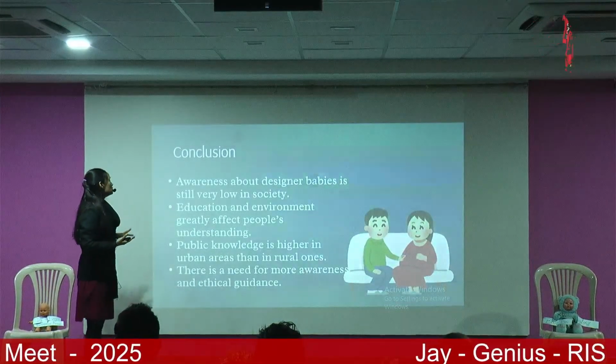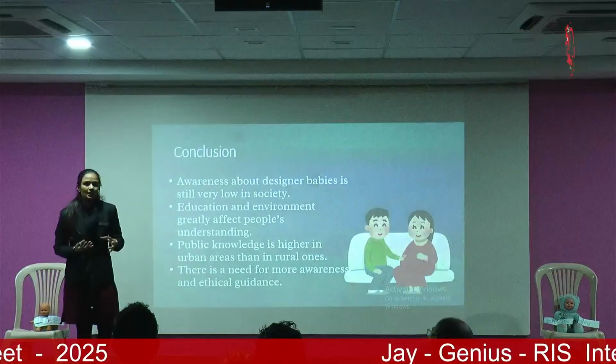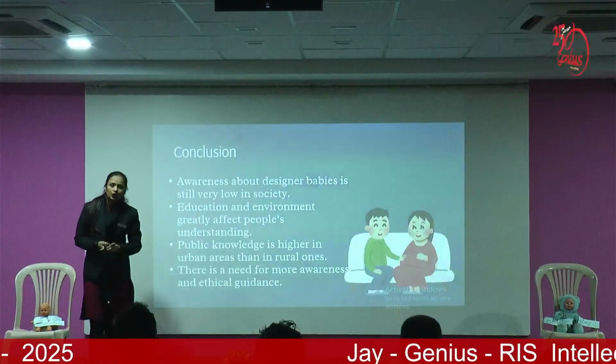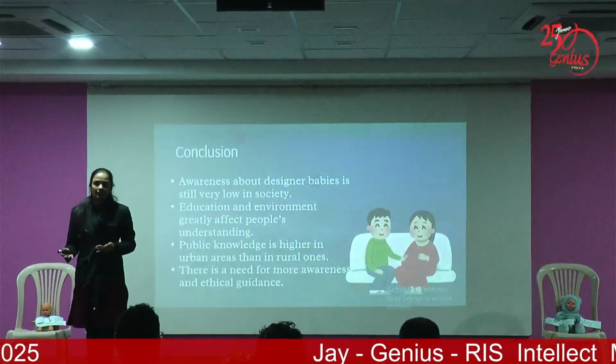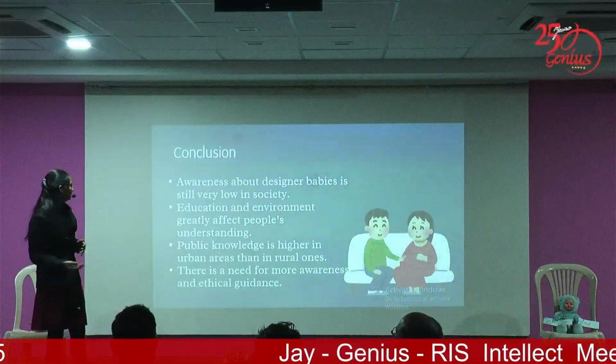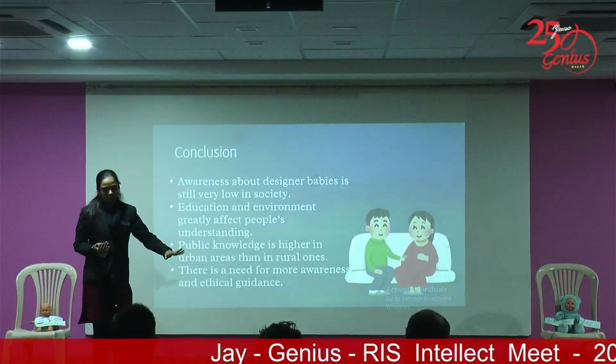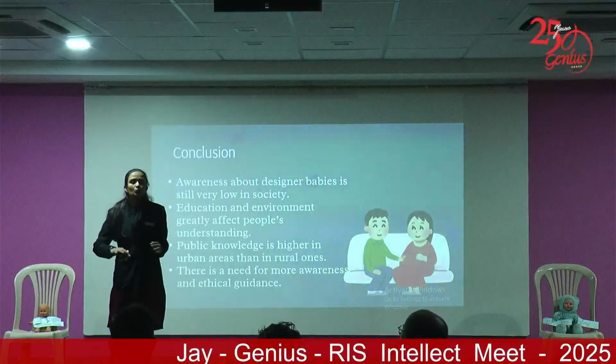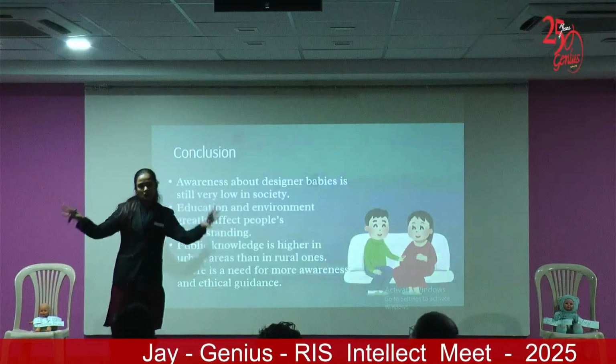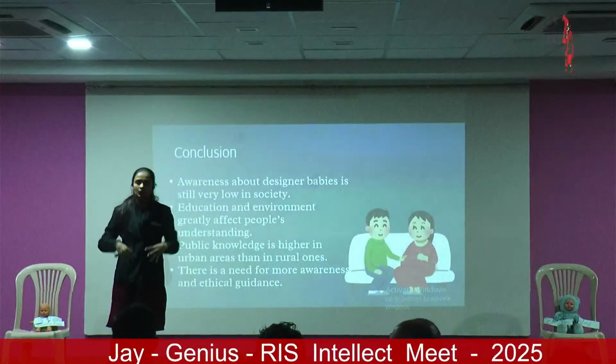Education and environment generally affect people's understanding. If we are not talking about it, not communicating it, we cannot make people aware. Public knowledge is higher in urban areas than rural areas. I'm not saying that people in rural or urban areas are more educated. That's why they should know. Even educated people don't know.